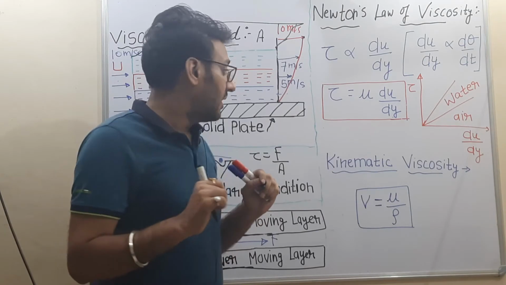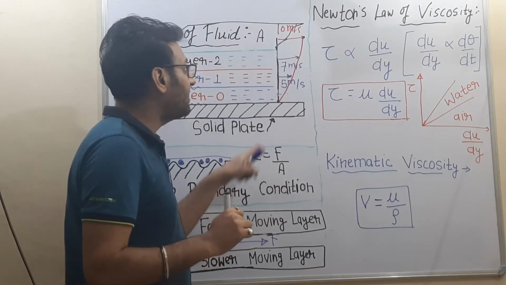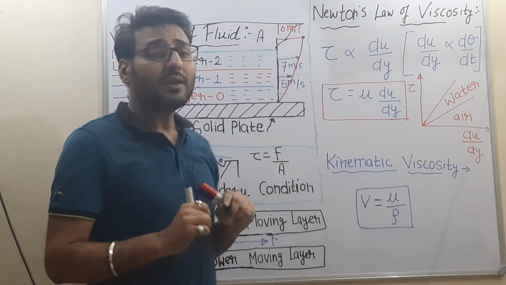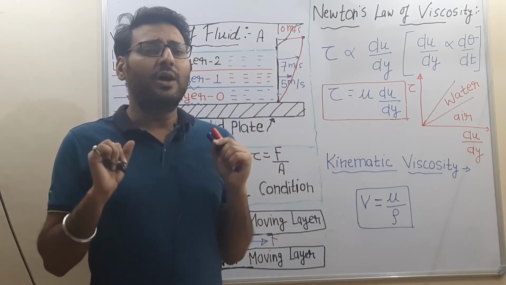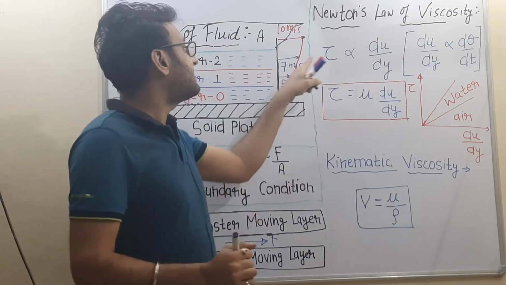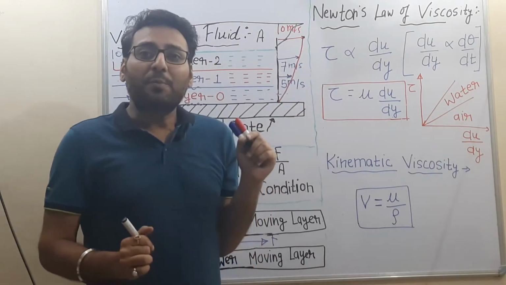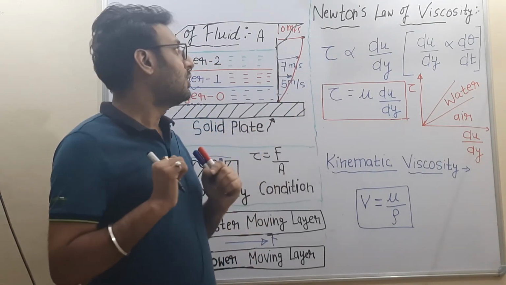Now Newton related this shear stress with this velocity gradient. So according to Newton's law of viscosity, there are some fluids for which the shear stress is directly proportional to the velocity gradient.